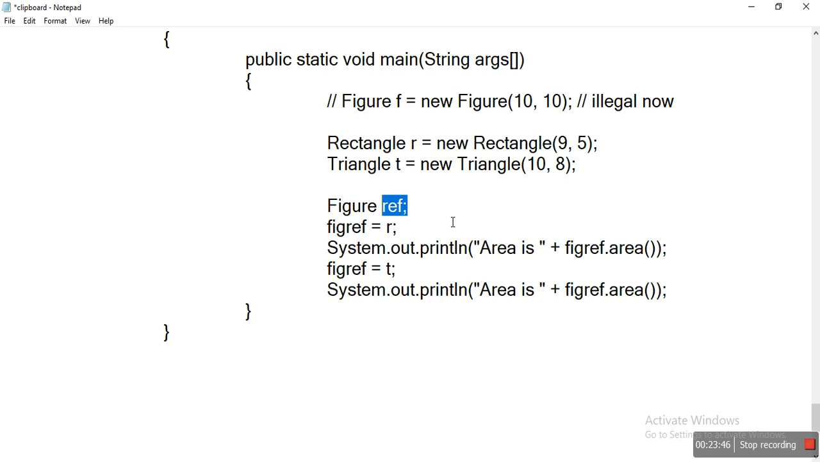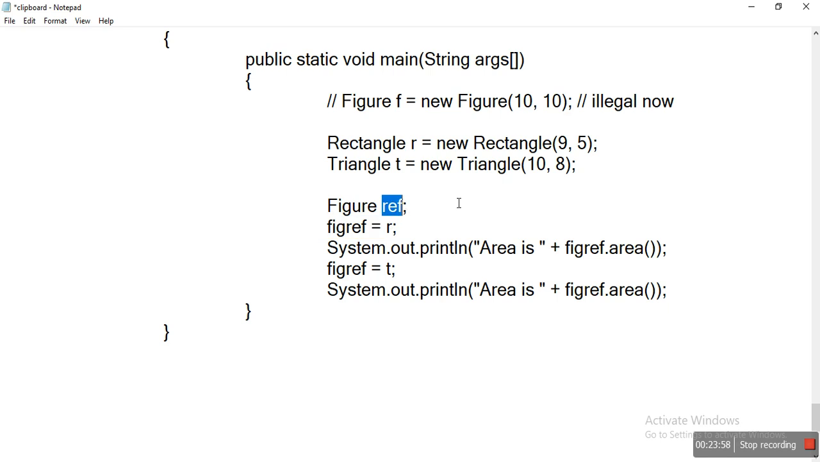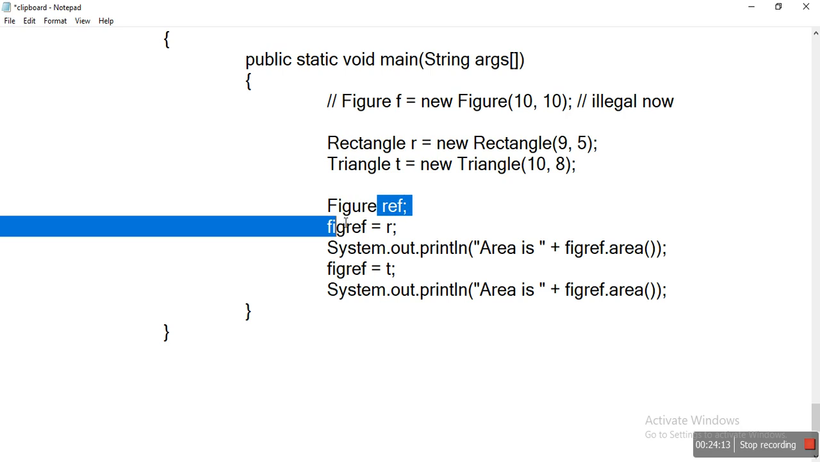If I create figure ref here, we are just creating a reference variable. There is a difference between a reference variable and an object. An object is created using the new operator, which is the actual existence of an object. But this is only a reference variable, not an actual object. So this is possible, because figure is an abstract class, and we can still create a reference variable.